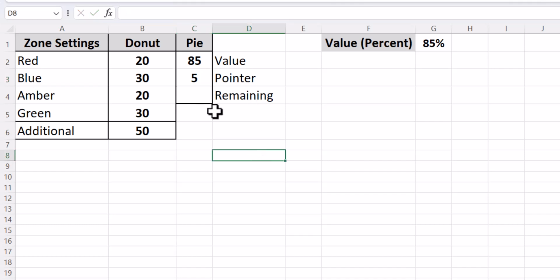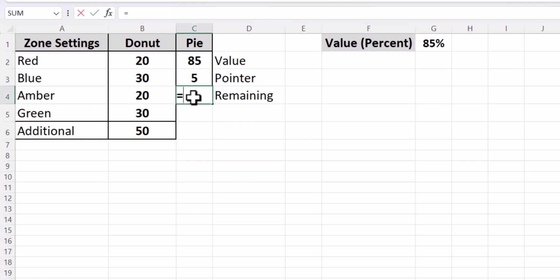We have the remaining value over here. How do we calculate it? If you see here, we have our donut chart. We have the red, blue, amber, green and the slots over here. If you sum these up, we would get 100. And then we have an additional value over here. So let's go ahead first and calculate the remaining value.